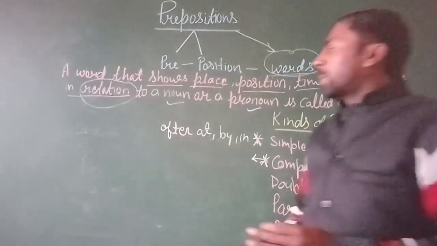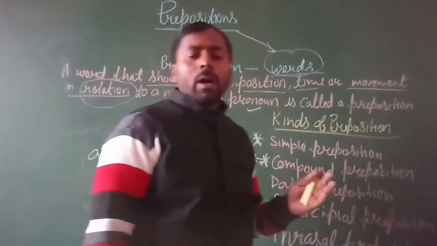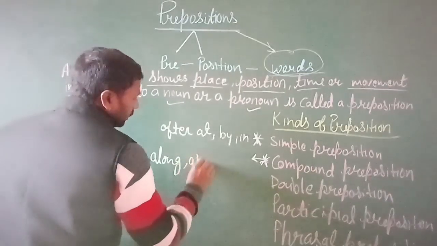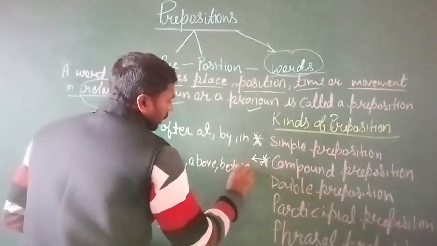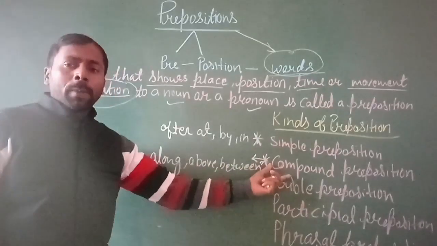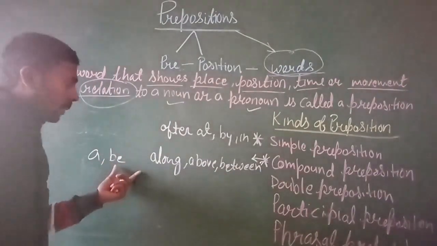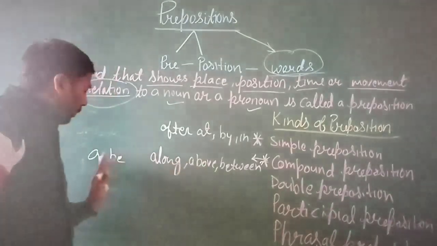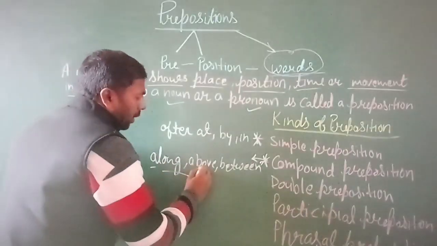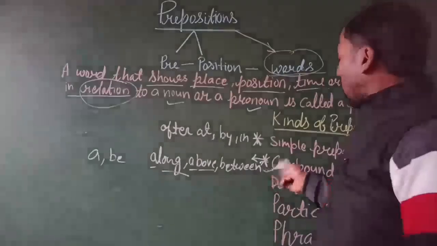A preposition that is made by adding a or b, so it will be along, above, between, etc. These types of prepositions are compound prepositions. Some words are made by adding a or b and make new words, like along, added by a, and above, added by ab.